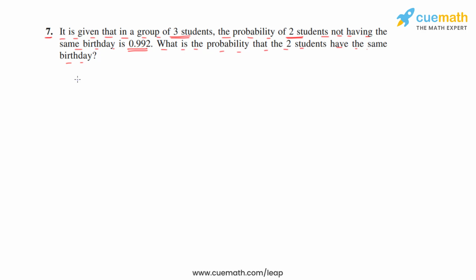Now let's say that event E is they have the same birthday, 2 students. Event E is 2 students have the same birthday.